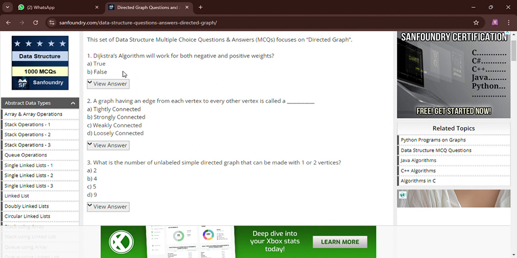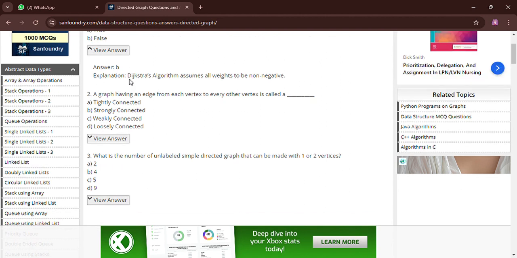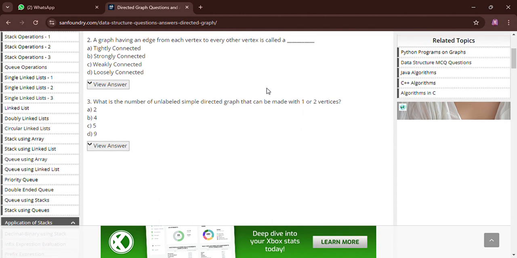So we cannot say that Dijkstra's algorithm only works on positive weights. The correct answer will be that the statement is false, so B will be the answer. Here is the explanation: Dijkstra's algorithm assumes all weights to be non-negative. So go to the next question.